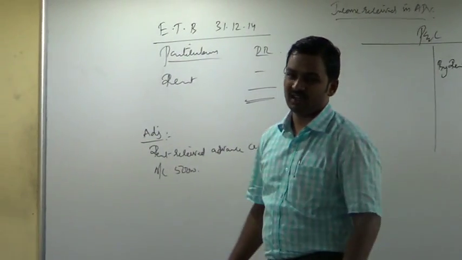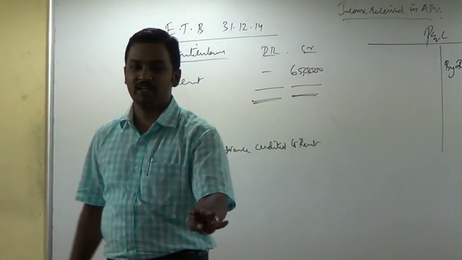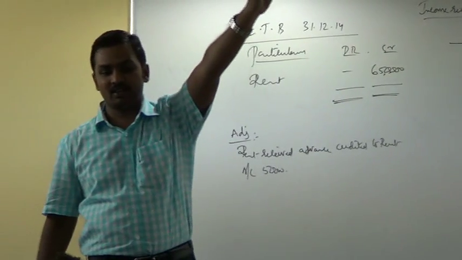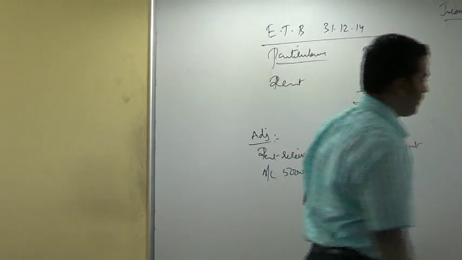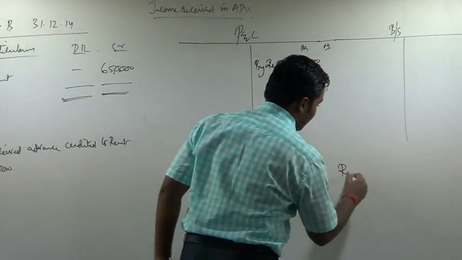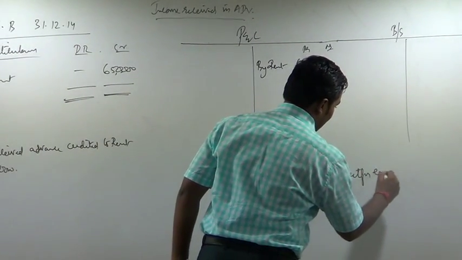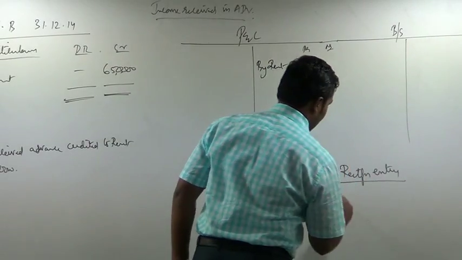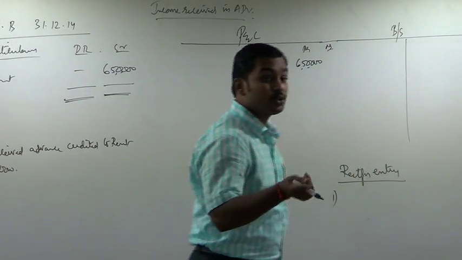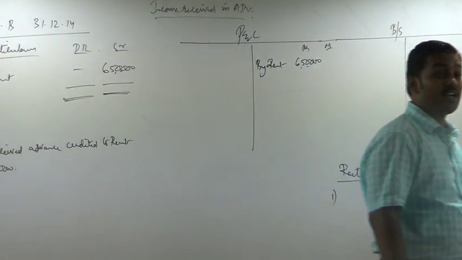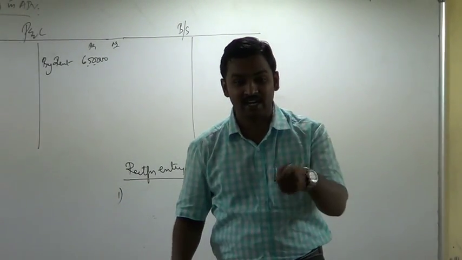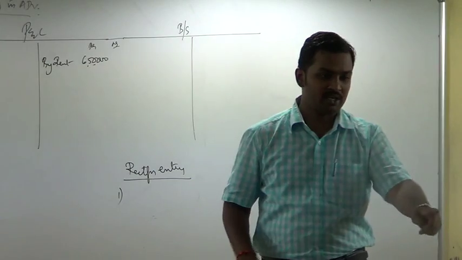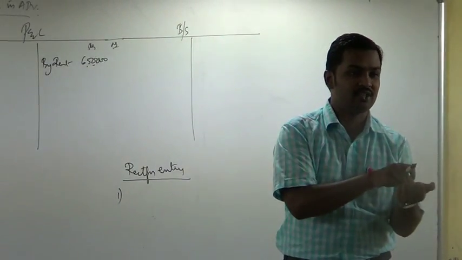When you receive rent in advance, rent account should not be credited. Rent received in advance account should be credited. So we have made a mistake. How will we rectify the mistake? By passing a rectification entry. Tell me, which account should have been credited? Rent received in advance account. Which account by mistake was credited? Rent account. Rent account should not be credited, but was wrongly credited with 50,000.